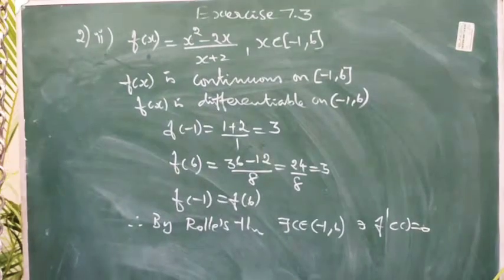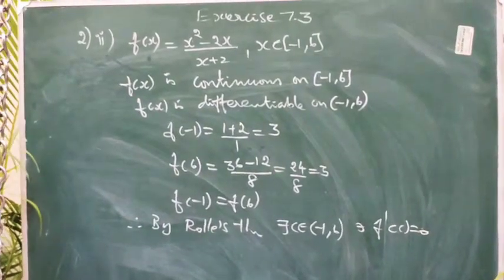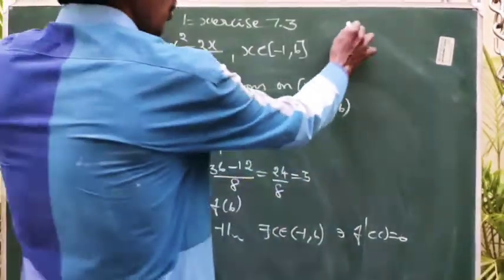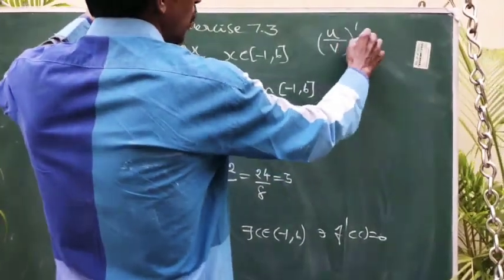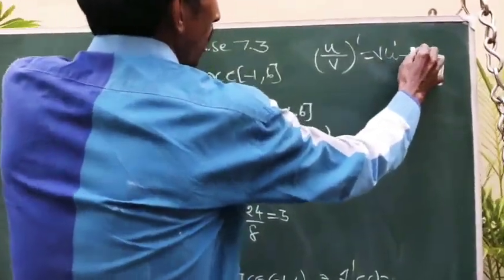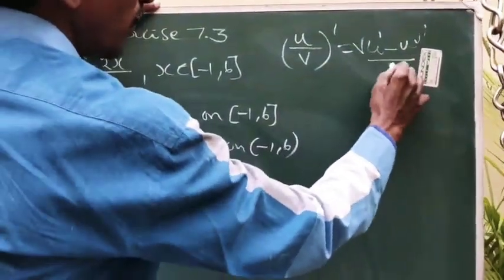My dear student, we have to find the first derivative and equate to 0. It is in quotient form. So u by v the whole dash, we have to apply the quotient rule for the derivative: v u dash minus u v dash by v square.